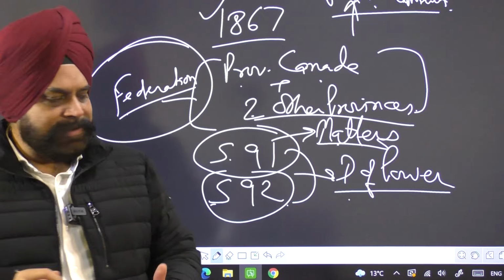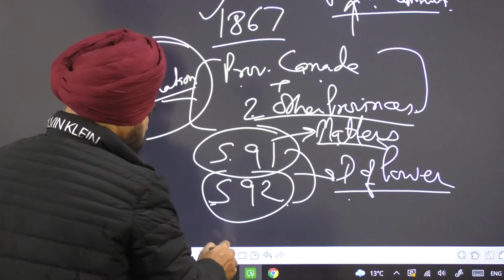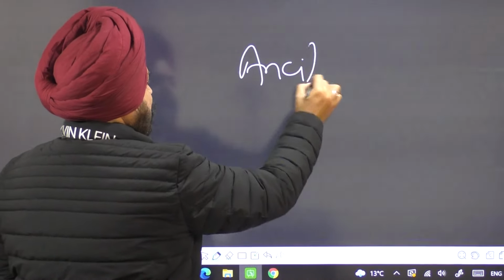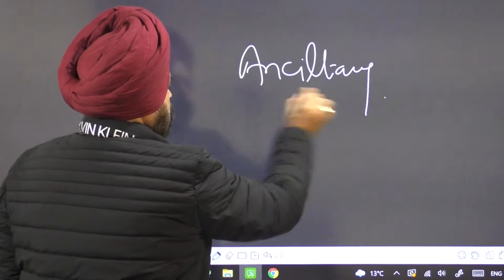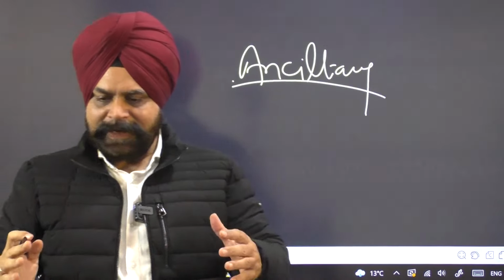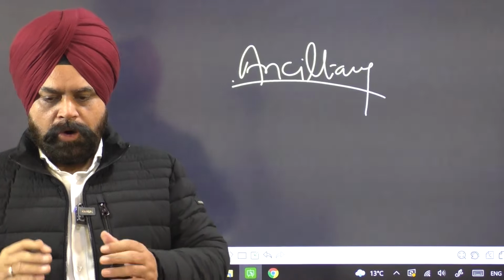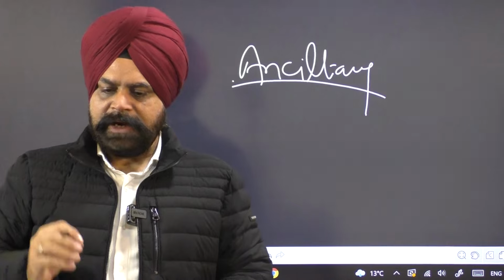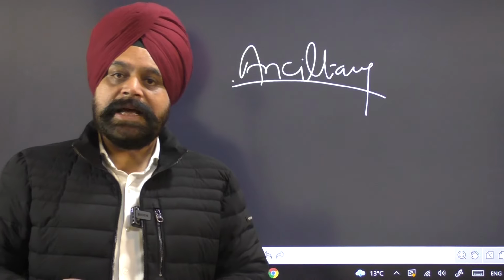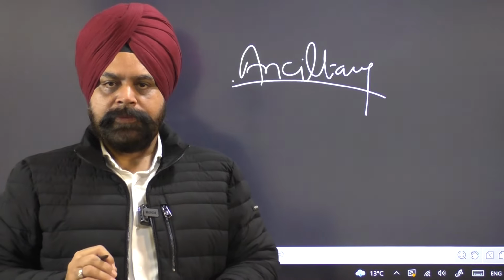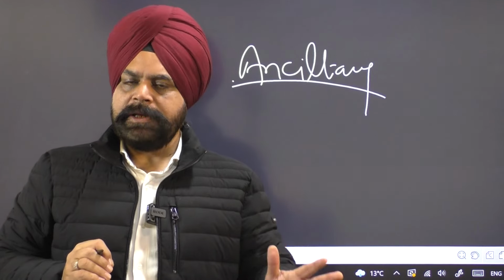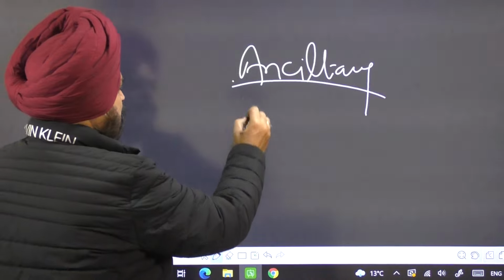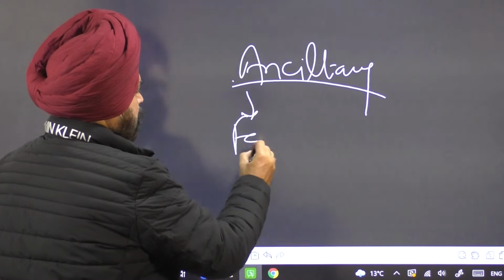Now the question again is where the ancillary power vests. The word used is ancillary power. In case there is a conflict or any matter which is not prescribed under section 91 and section 92, then who will legislate? This is also interpreted by the courts. We will discuss that case law also. So this power is vested with the federal parliament.